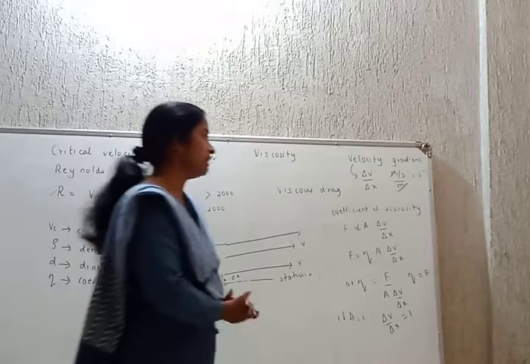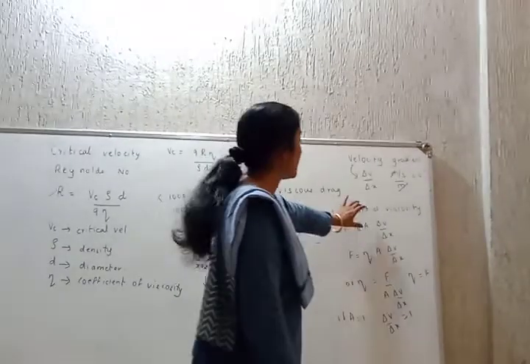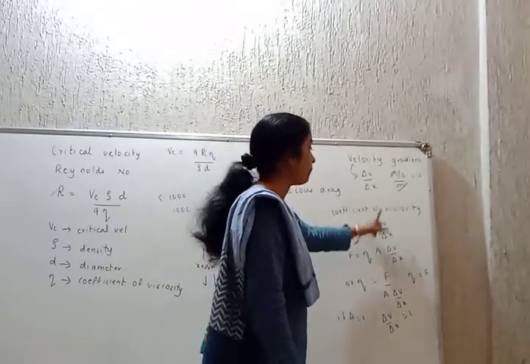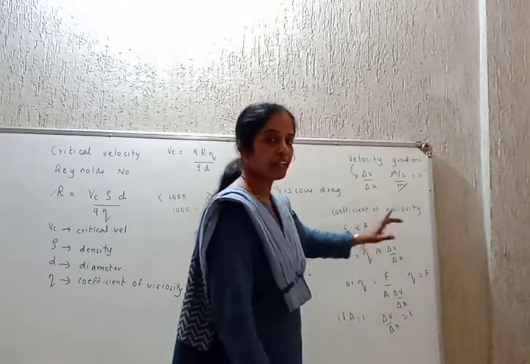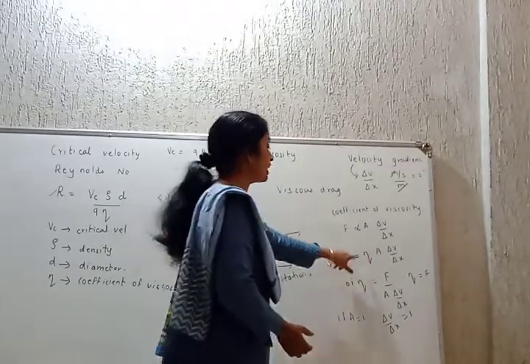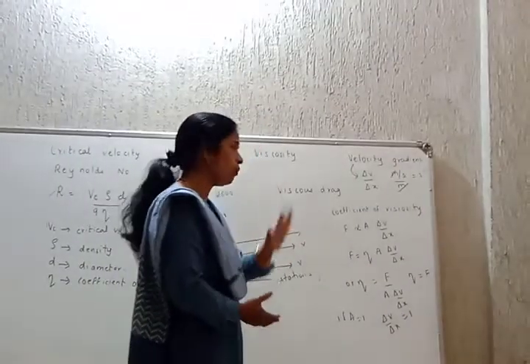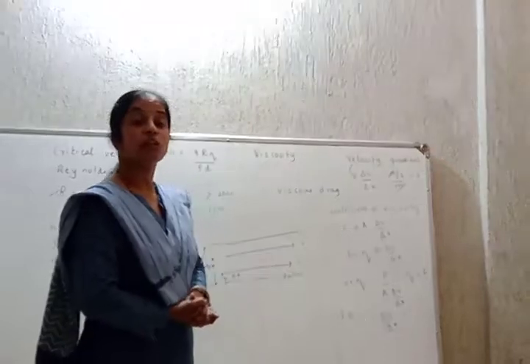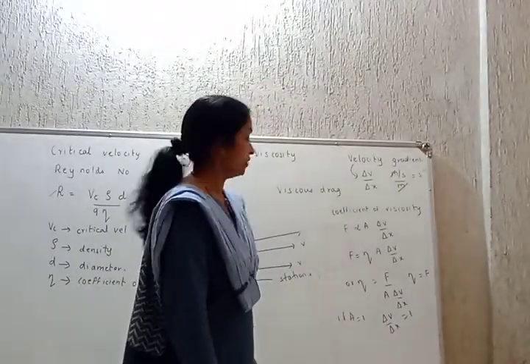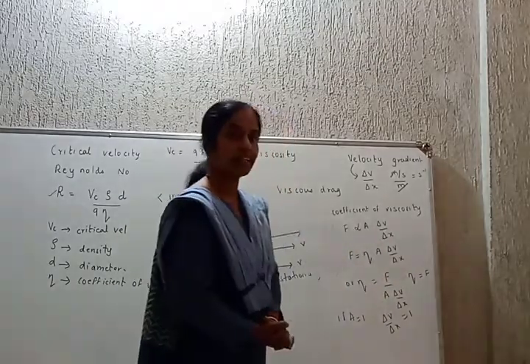We'll learn that like this. The viscous force acting on any layer of the liquid is directly proportional to the area of that layer and directly proportional to the velocity gradient. Proportionality sign काढायची. F is equal to eta A delta V by delta X, where eta is a constant which is called the coefficient of viscosity. Or what is eta here? F divided by A delta V by delta X.